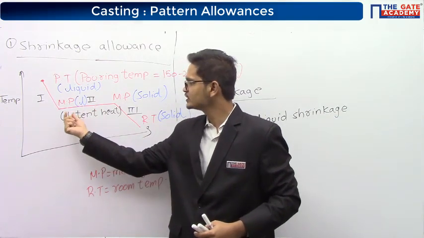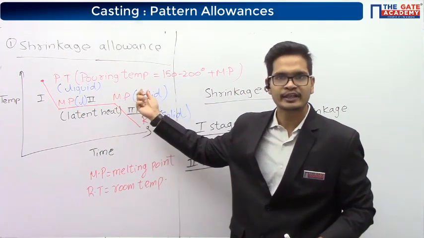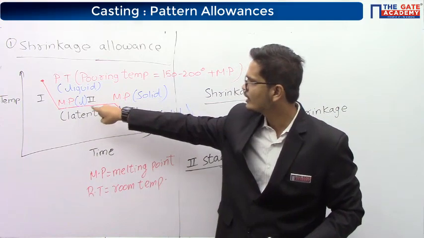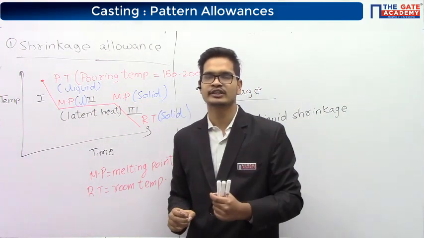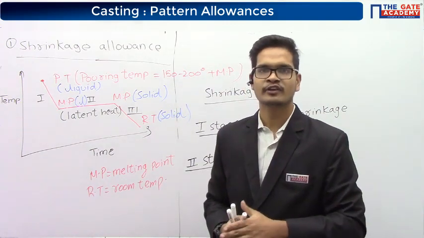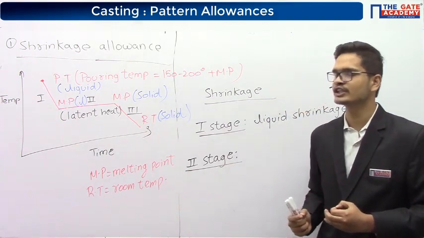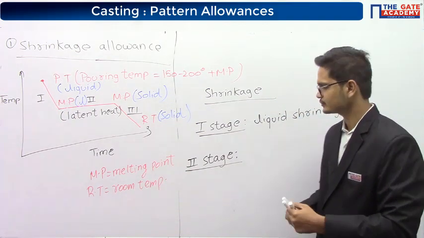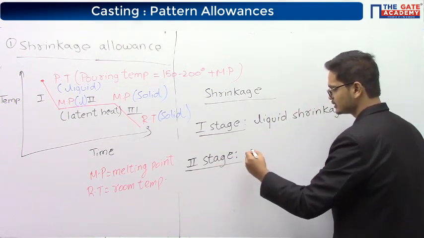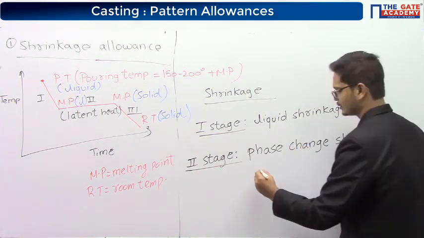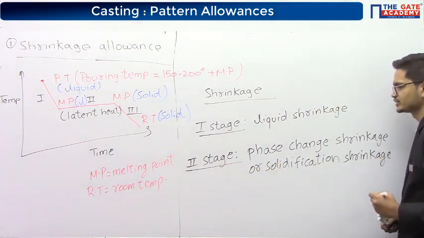In the second stage, in the beginning it is in liquid, and at the end it is in solid. Hence, this region is called the phase change region or the solidification region. So, whatever shrinkage is taking place in this stage is called phase change shrinkage or solidification shrinkage.